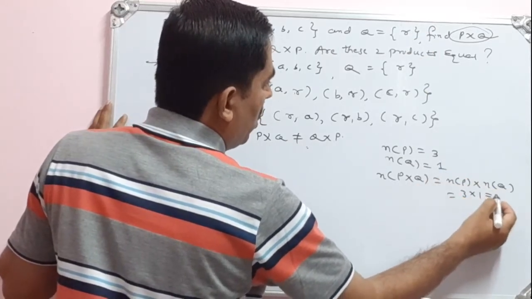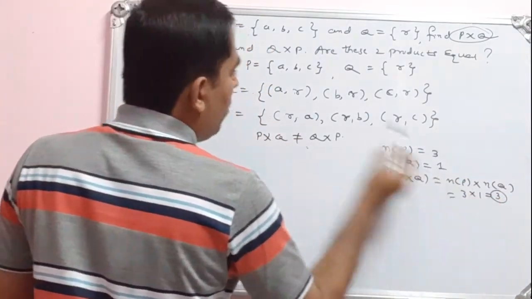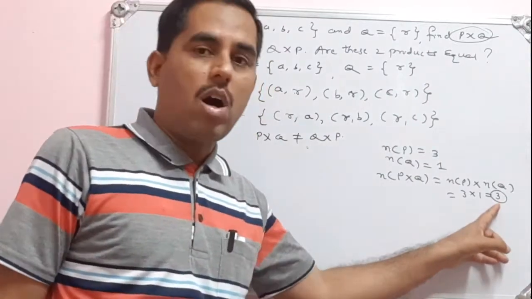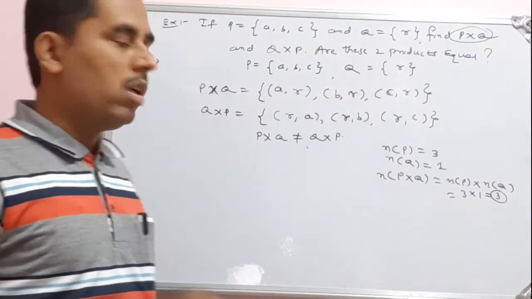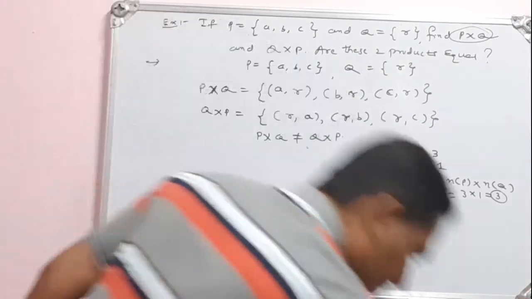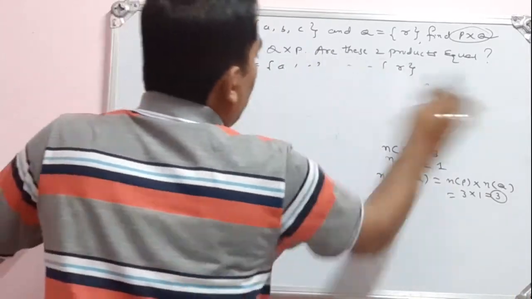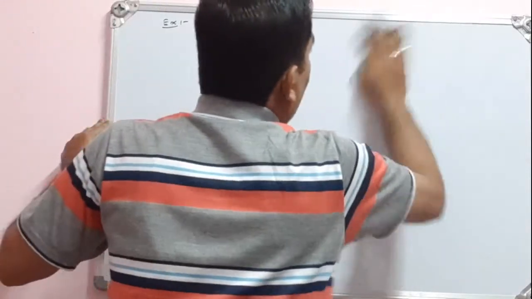See, 3 into 1, that is what? 3. See, 3 elements. So P cross Q should have 3 elements. See, 1, 2, 3. That is 3 elements or 3 ordered pairs, which I have here, 3 ordered pairs. Similarly, n of Q cross B, that is also 3 elements. So this is about the Cartesian product of two sets.